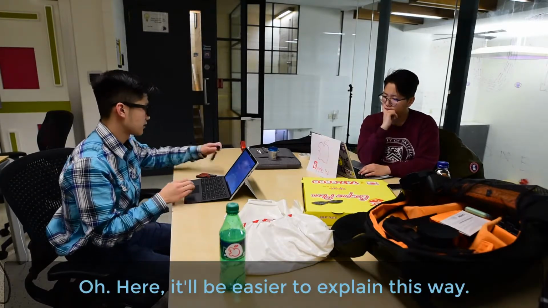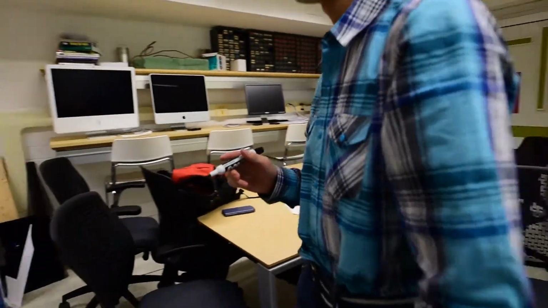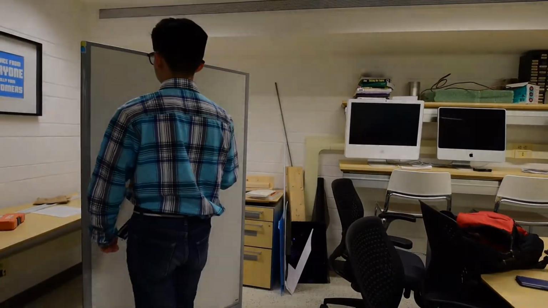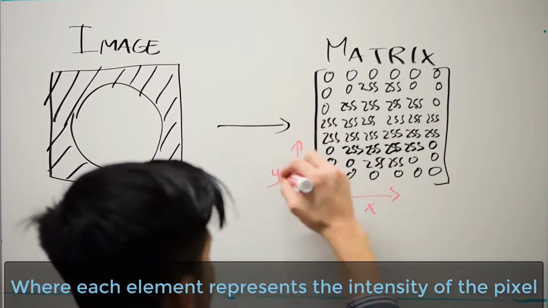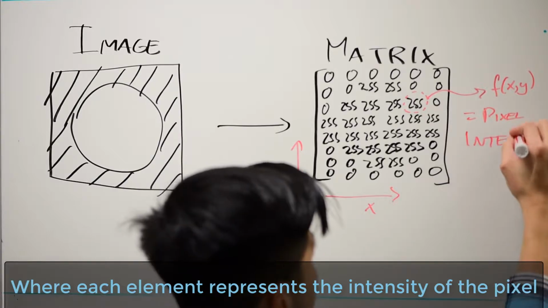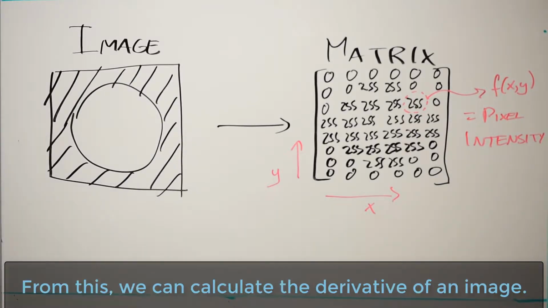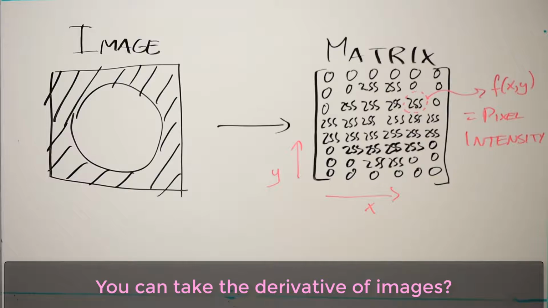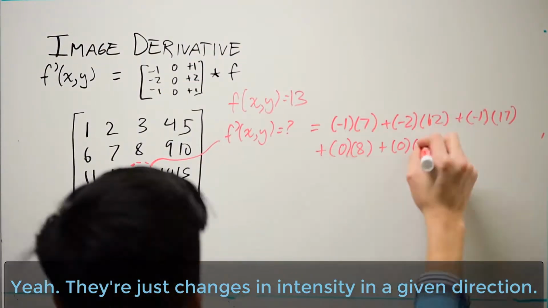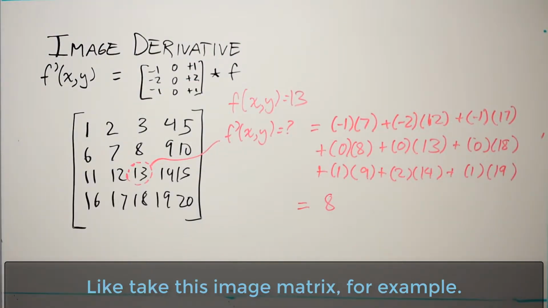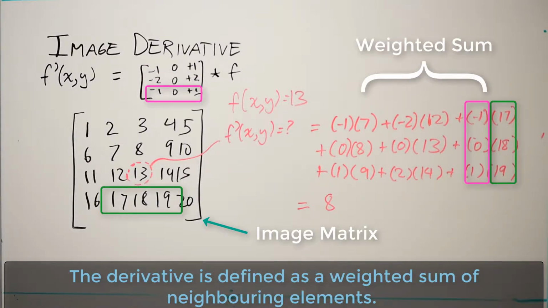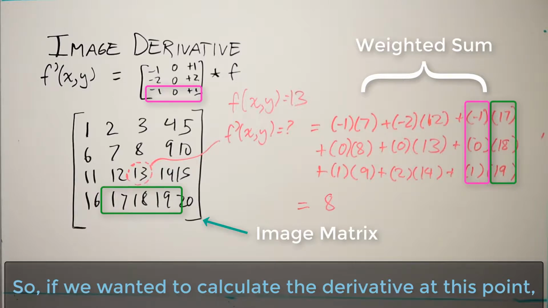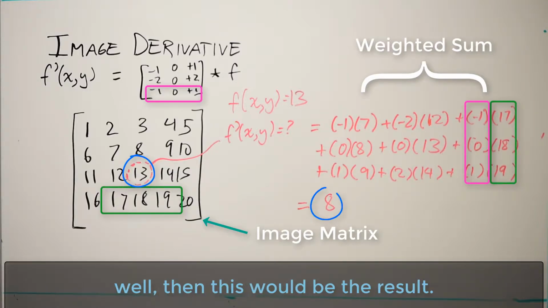Oh, here, it'll be easier to explain this way. Images can be loaded as a matrix indexed by x and y coordinates, where each element represents the intensity of the pixel at a given xy position. From this, we can calculate the derivative of an image. You can take derivatives of images? Yeah, they're just changes in intensity in a given direction. Like take this image matrix, for example. The derivative is defined by a weighted sum of neighboring elements. So, if we wanted to calculate the derivative at this point, well then this would be the result.